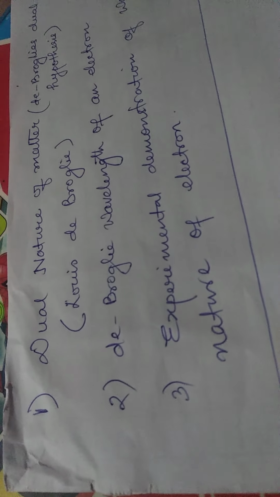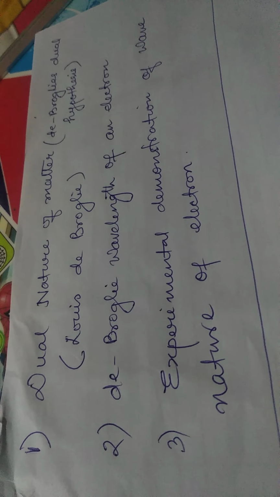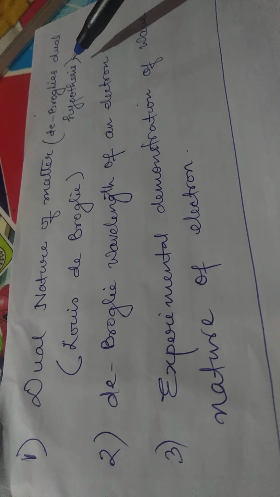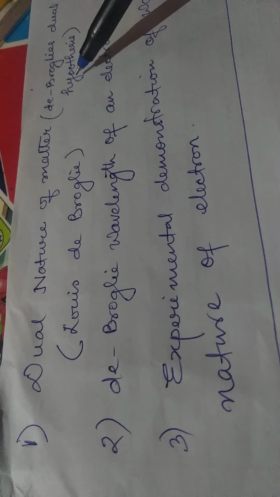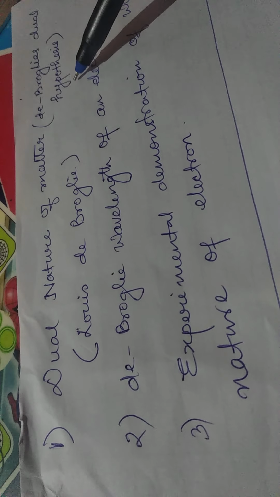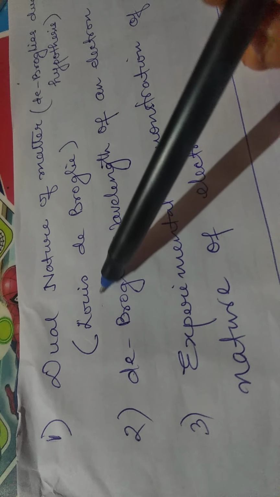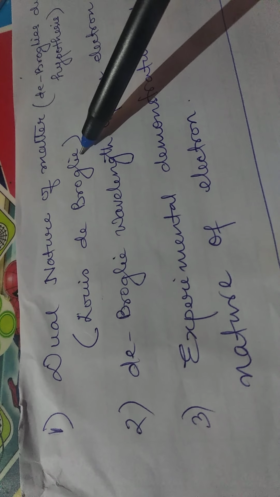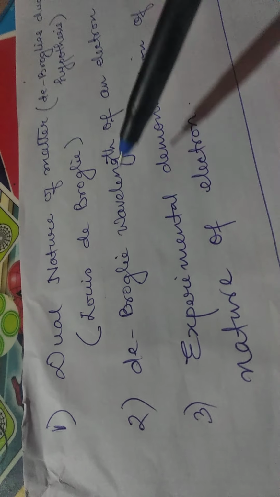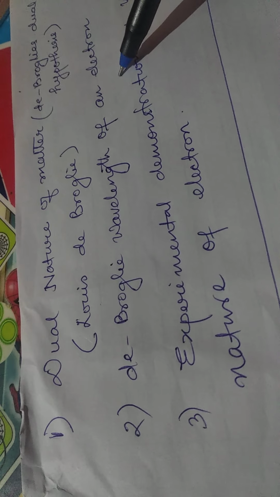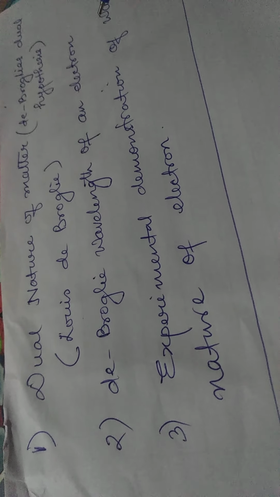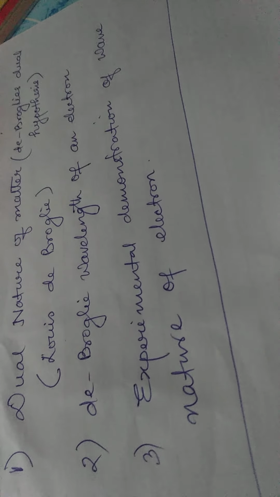Well, students, today we are going to start a new topic that is called dual nature of matter, or de Broglie's dual hypothesis. It is also pronounced as de Broglie. It was found by Louis de Broglie. And then the next point which we will be studying is the de Broglie wavelength of an electron. We will be deducing its value, and we will also experimentally demonstrate the wave nature of an electron.